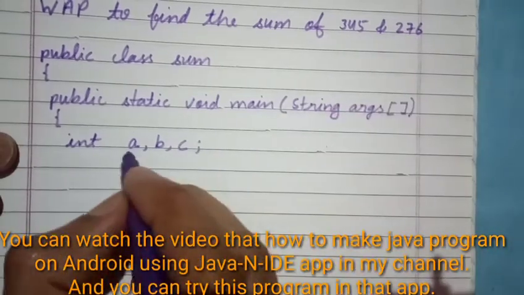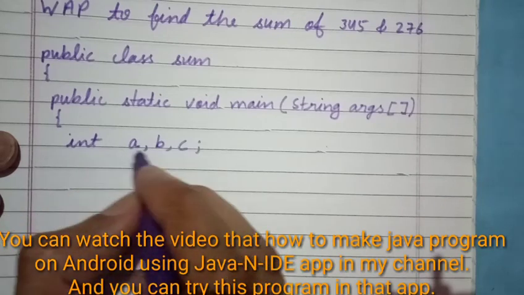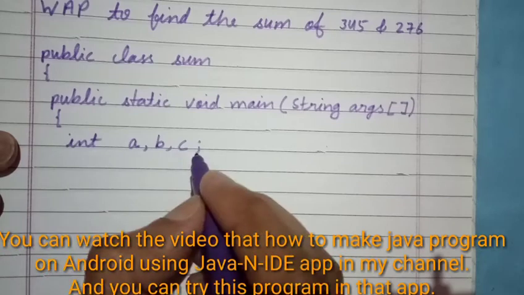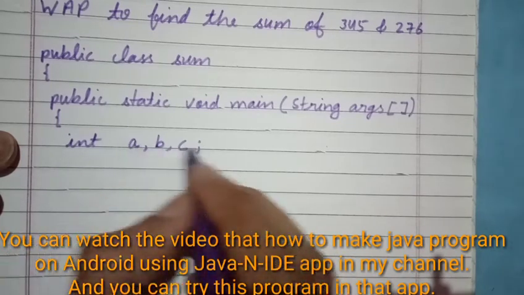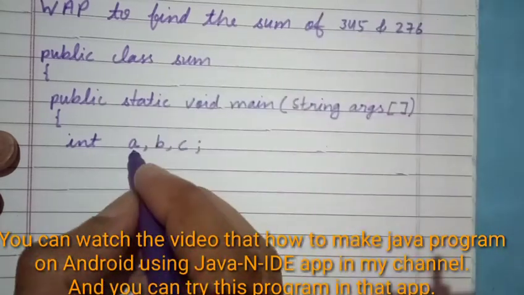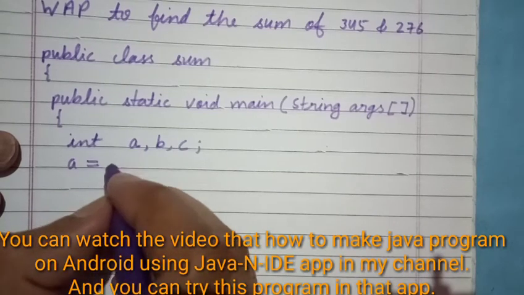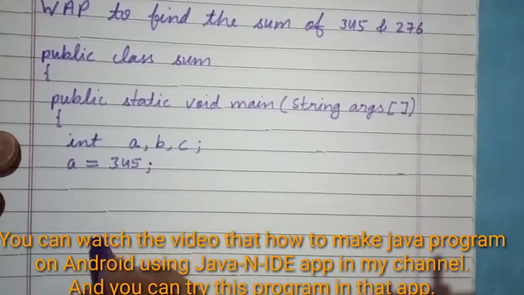So I have taken three variables of int type, int a, b, c. This is the line of declaration of variables a, b, c. Now the first number we want to keep in a. So write a is equal to 345 and then put a semicolon.